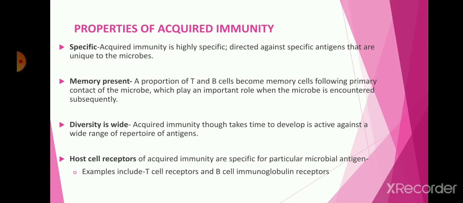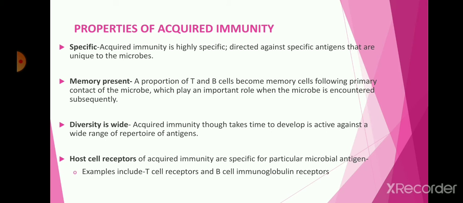The next one is specificity. Acquired immunity is highly specific and directed against specific antigens that are unique to the microbes. We know that the innate immune system is not specific. Whatever organism invades our body system, the innate immune system just attacks and tries to kill it. But acquired immunity is highly specific.